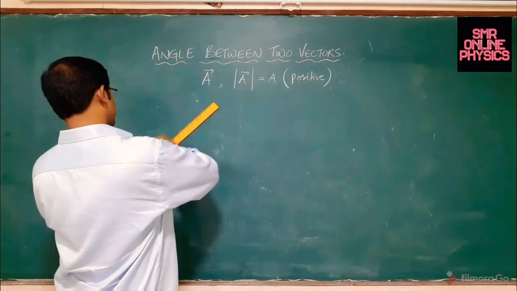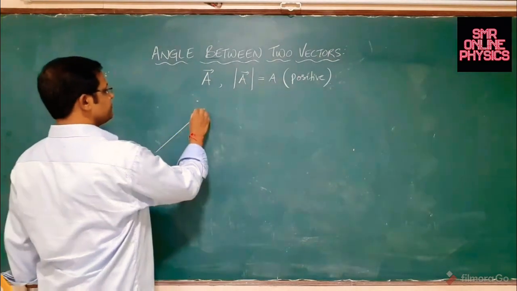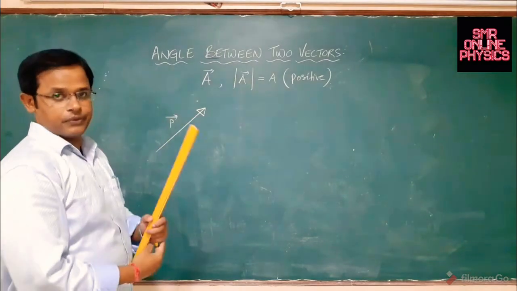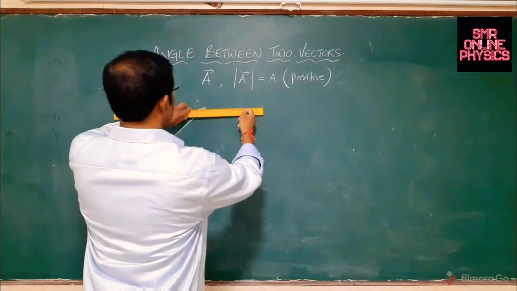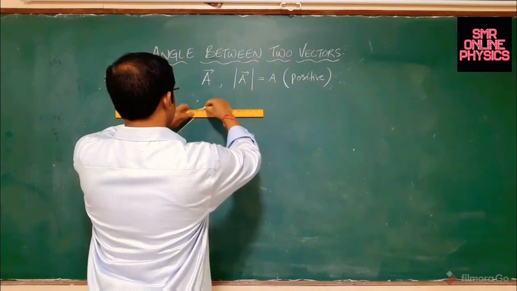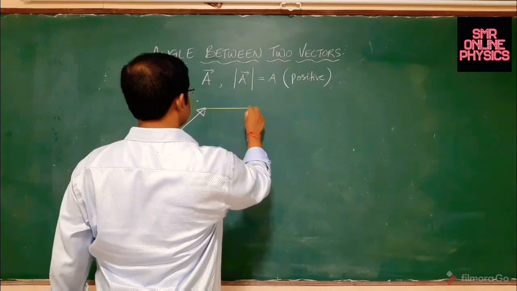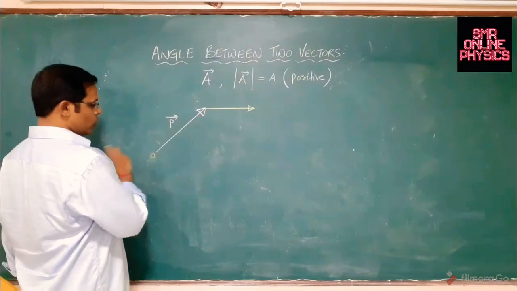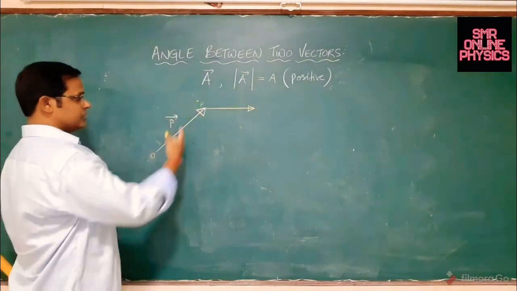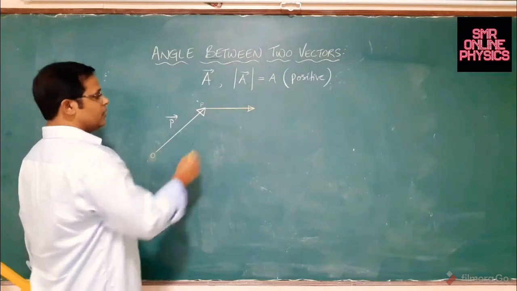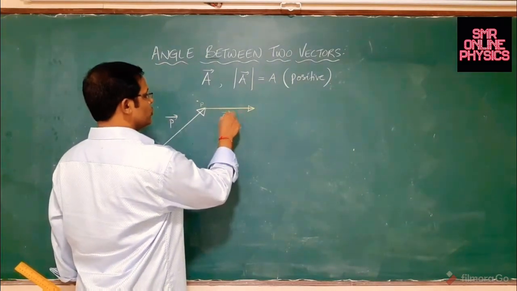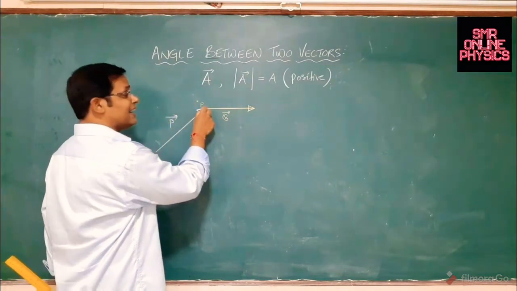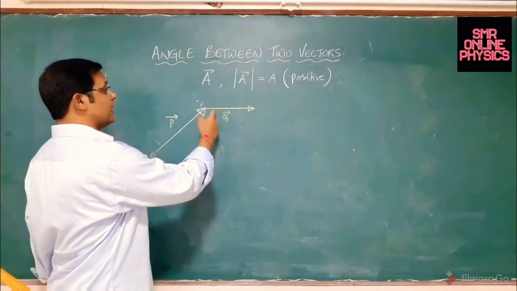Look at this carefully. Suppose this is one vector. Suppose we call this vector P. There is another vector, and the other vector in the question is pointed something like this. This is given to you like this. You can clearly see that this is the initial point O of the vector P. This is P, the terminal point of vector P. From here we have a new vector called vector Q, and the terminal point of vector P is actually attached to the initial point of vector Q.